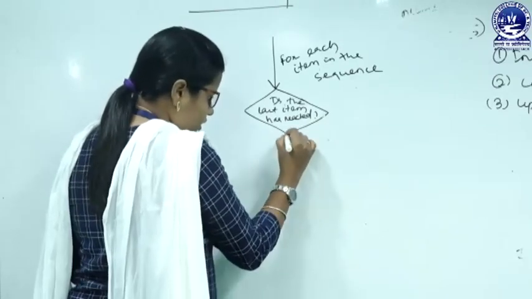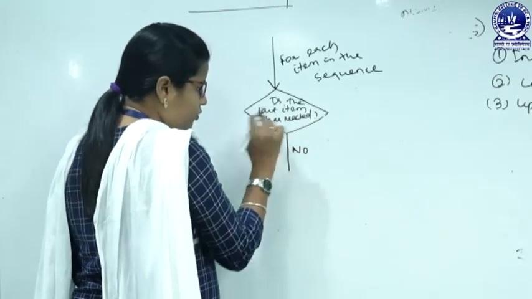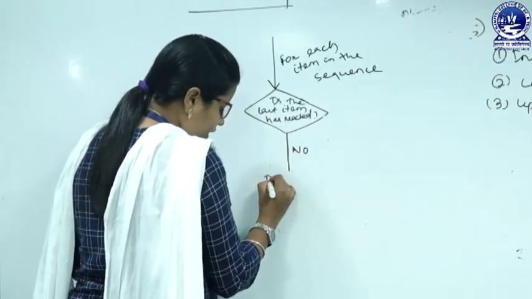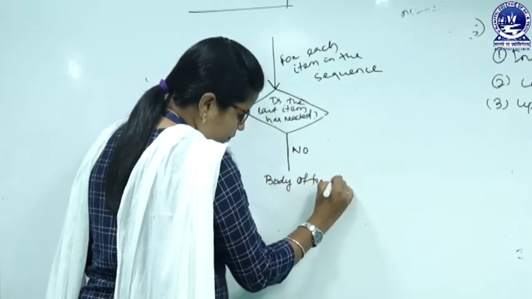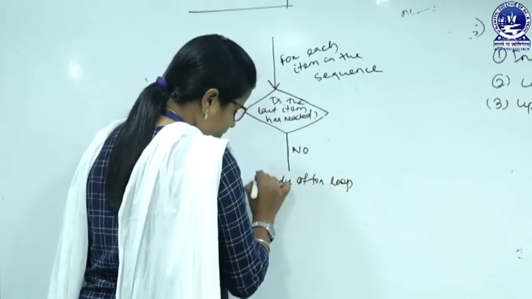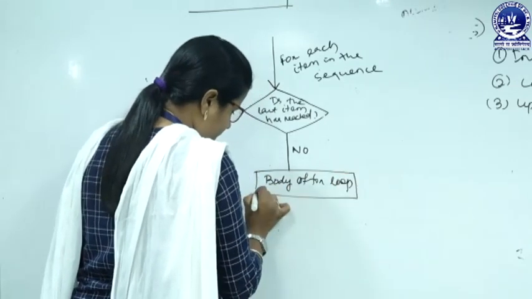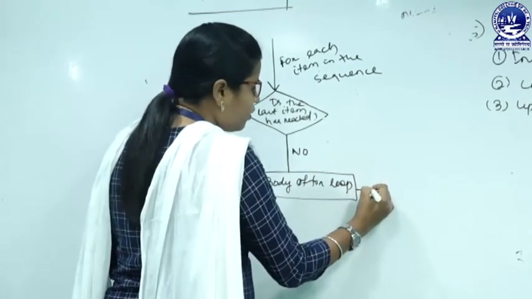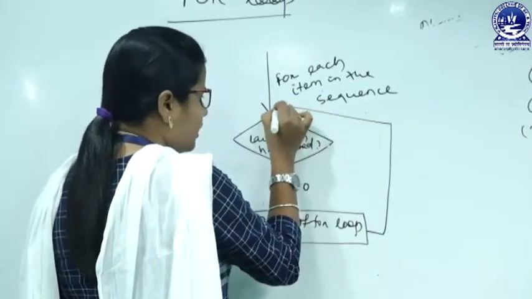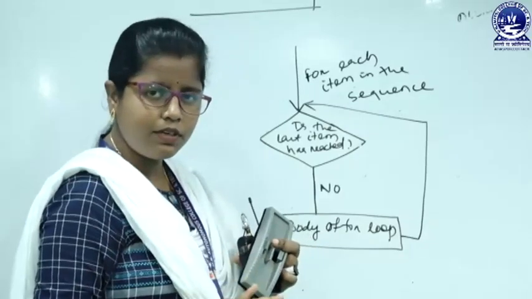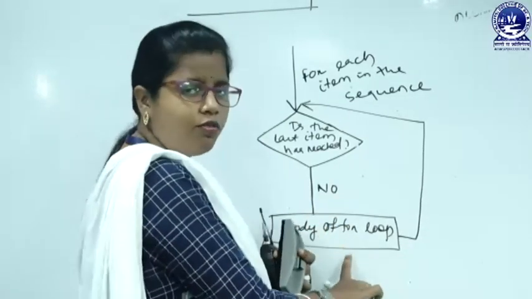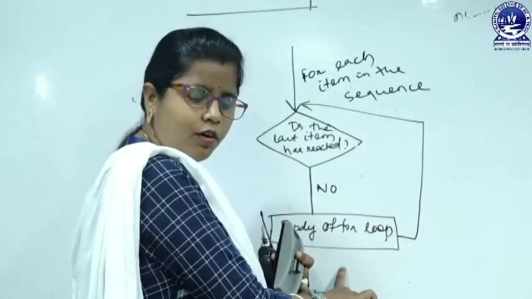If no, if we have not encountered the last item, then we can go for the body of the for loop. Again we will go back to the condition. Again we have to check, has the last item been reached? No, then we will go again to the body of the for loop.